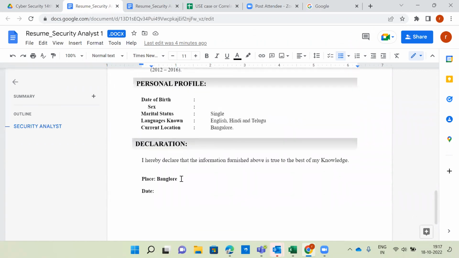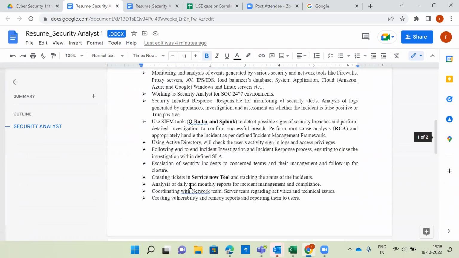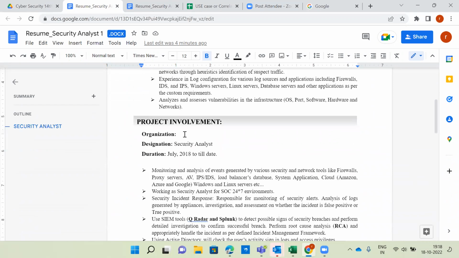And one more thing: don't say exactly where you are staying, for example your village or your city. Better you can say, a couple of people Bangalore, a couple of people Pune, a couple of people Chennai, a couple of people Hyderabad. Sir, one doubt, sir. Is it necessary to mention the organization name? Yes, it is. But don't mention, for example, your payroll company, whose salary slips you take. Yes, you have to. So example XXX, it's fine now. Yes, you have to.